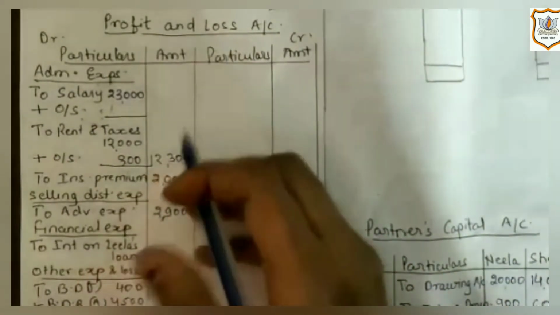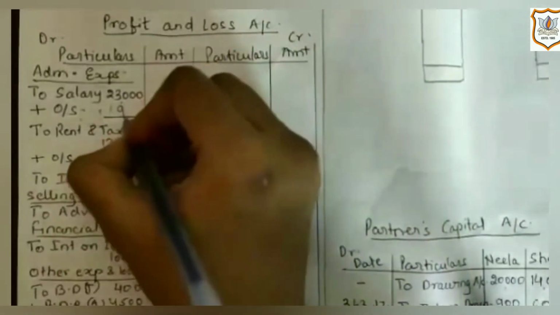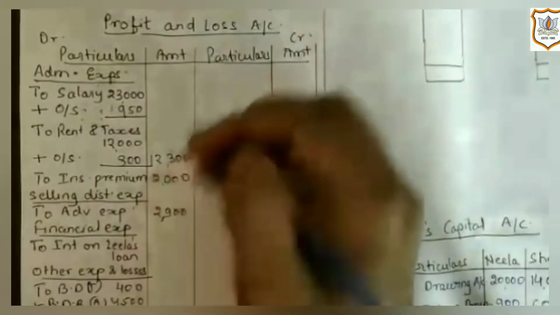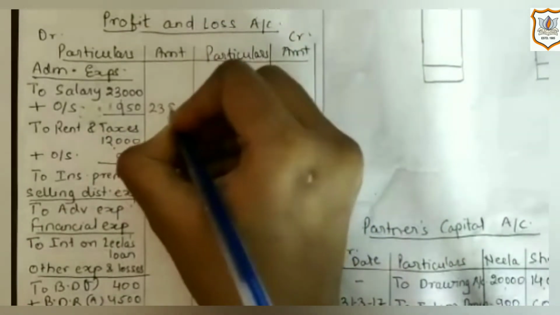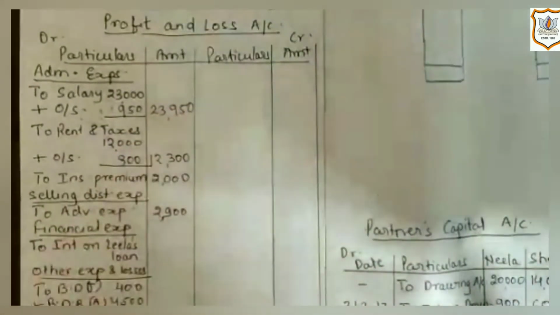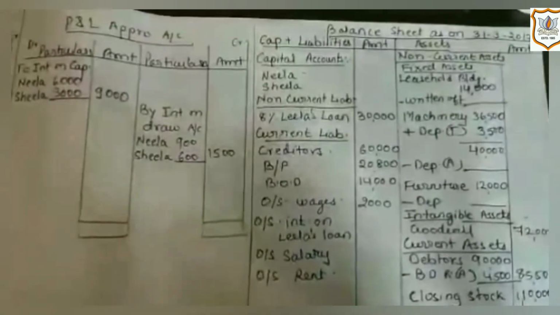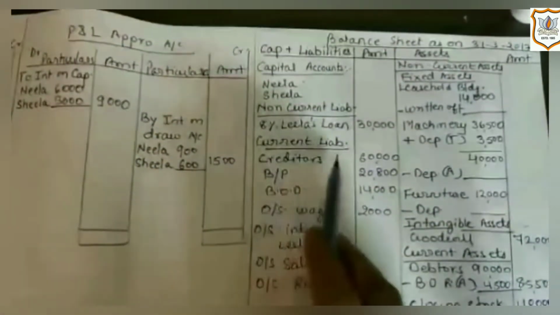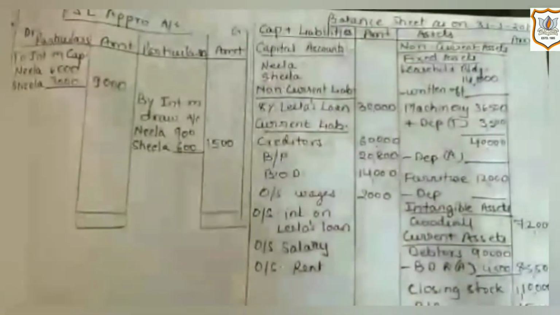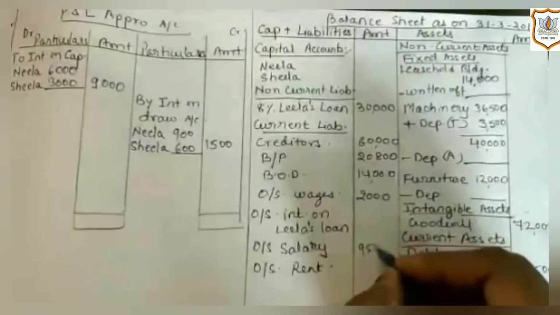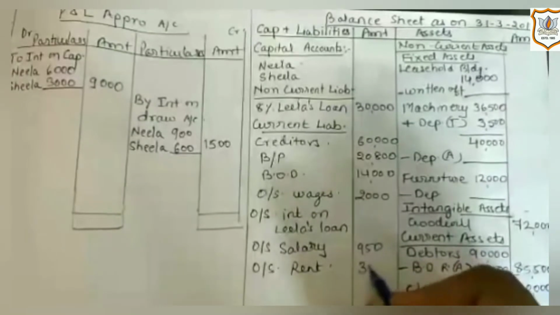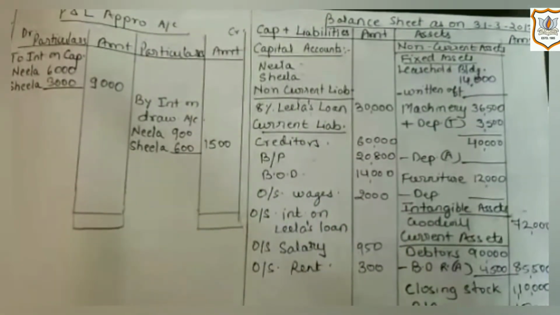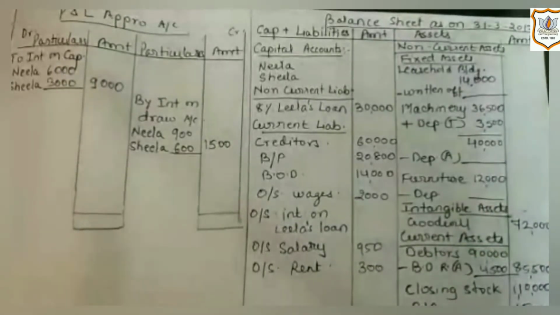Similarly, outstanding salary, which is rupees 950, will be added to salary, and in outer column we will get 23,950. Now the second effect of it would be on the liability side in balance sheet under the heading of current liability. Outstanding salary 950 and outstanding rent 300. It is a liability for the firm as the firm will have to pay it in future.